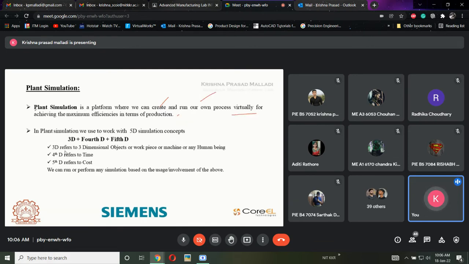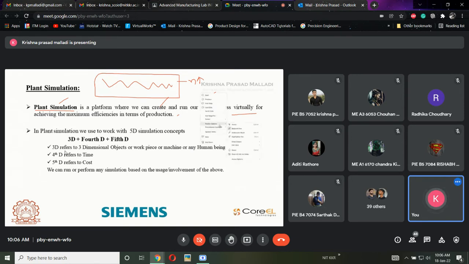Here, in Plant Simulation, we are going to create our plant or an industry, with some processes and everything involved in it. Finally, we are going to increase the efficiency of the plant. That is exactly the main capability of Plant Simulation. This is a simple definition: Plant Simulation is a platform where we can create or run our own process virtually for achieving maximum efficiencies.